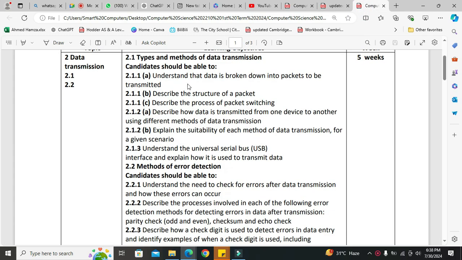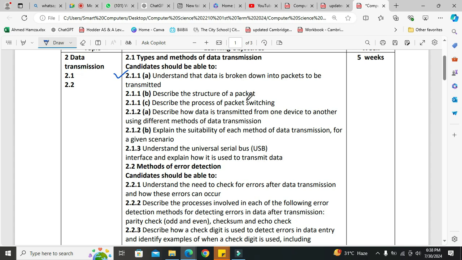Okay, now understand that data is broken down into packets to be transmitted. This concept is clear. Okay, what is the purpose of converting the data into small chunks or data packet or datagram? What is the reason behind it? Concept is clear or not? Yes or no? Clear. Good.